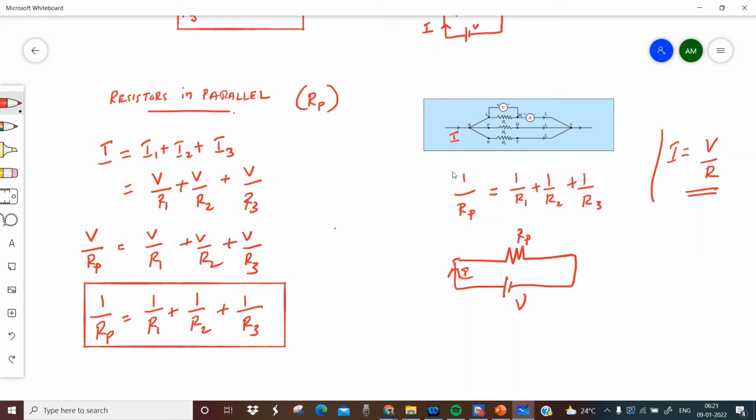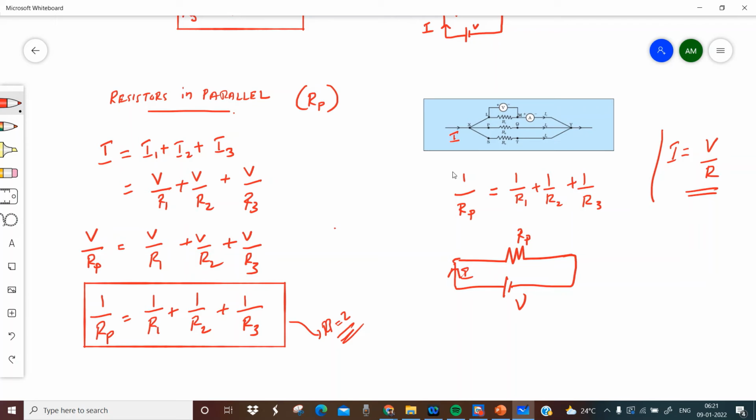If R1, R2, R3 are given, and they tell you to replace these three resistors with an equivalent resistance, then you have to find out the equivalent resistance. You will get 1 by Rp, so finally you have to find out Rp, the reciprocal. Then you replace these three resistors with that equivalent resistance.